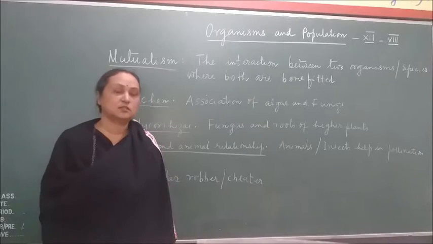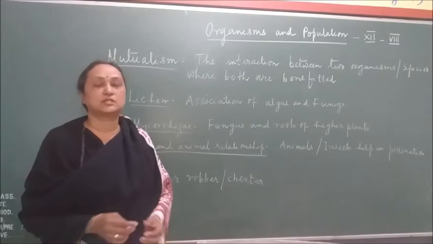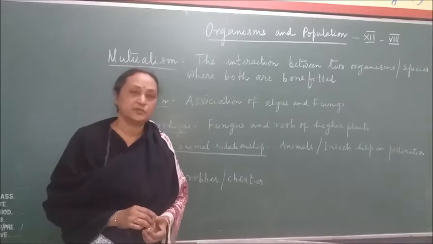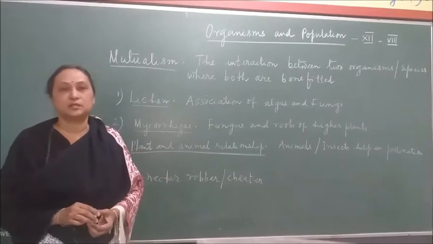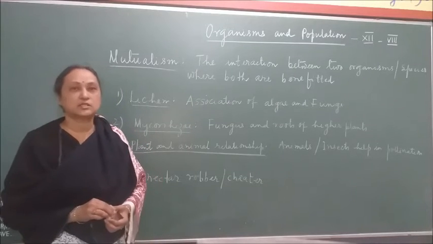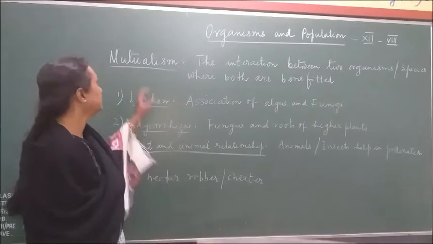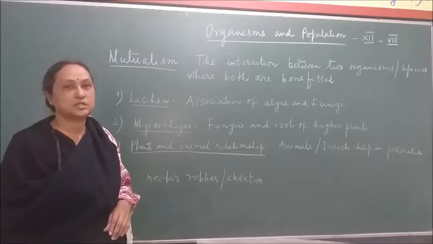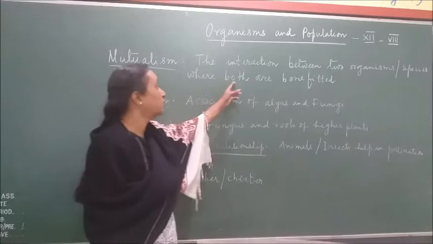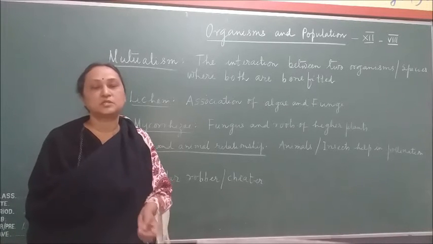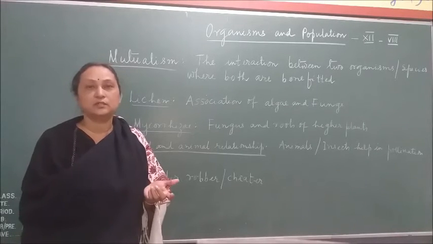Good morning students. So today we are going to discuss mutualism and commensalism. In the previous video also I had explained the different types of population interaction, and today we are going to discuss mutualism. So in mutualism, that is the interaction between two organisms and the species in which both are benefited. So it is the association between two species and here both are getting benefits.